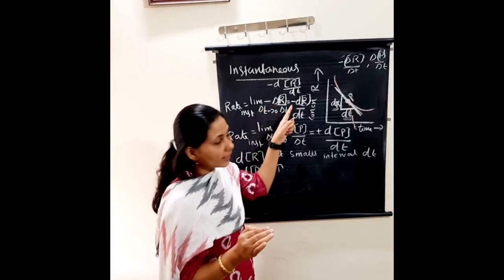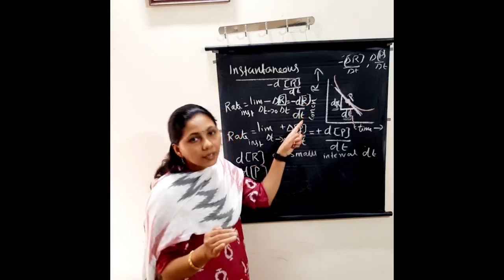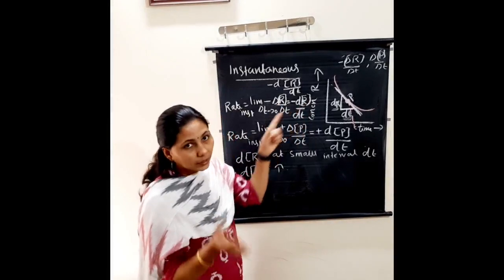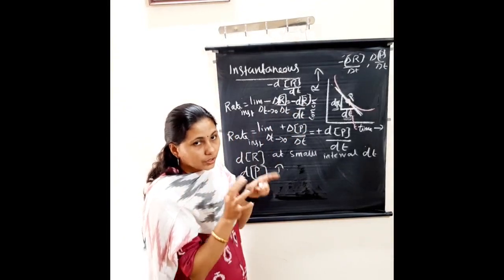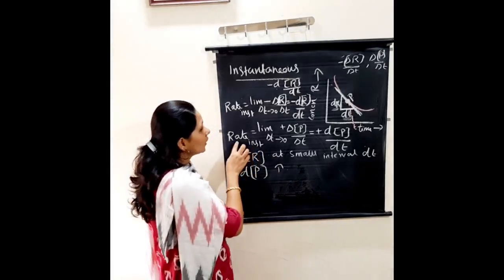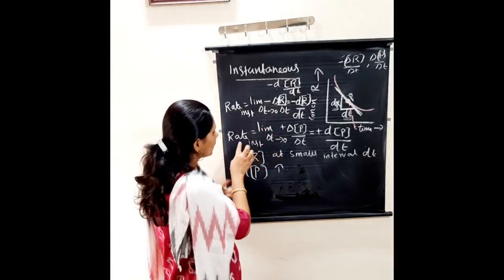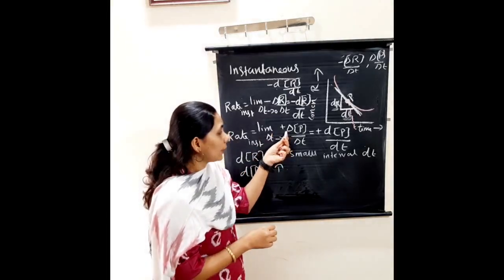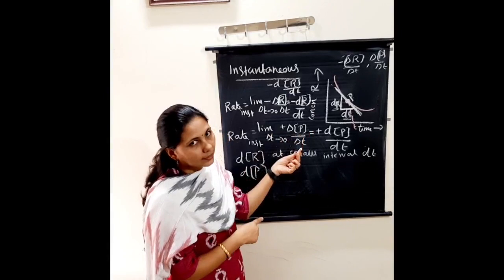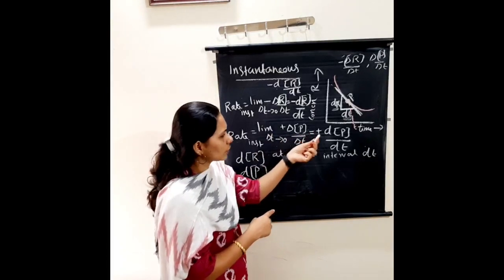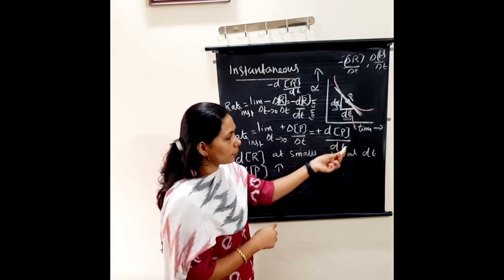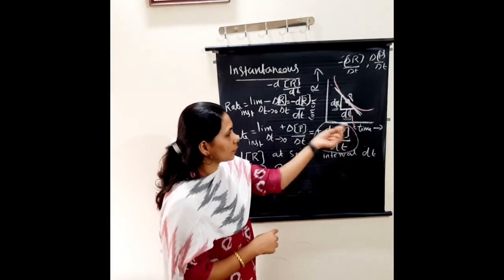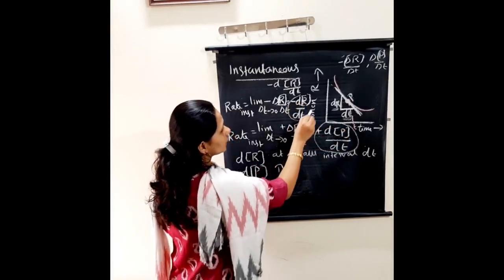Our instantaneous rate, that is minus dR divided by dt. This delta is changed to d. d means small change in concentration at a small interval of time. Then in terms of products, the instantaneous rate is equal to the limit delta t tends to 0 of plus delta P divided by delta t. This is the average rate in terms of products, equal to the same thing: plus d concentration of P divided by dt. This is our instantaneous rate in terms of products, and this is the instantaneous rate in terms of reactants.